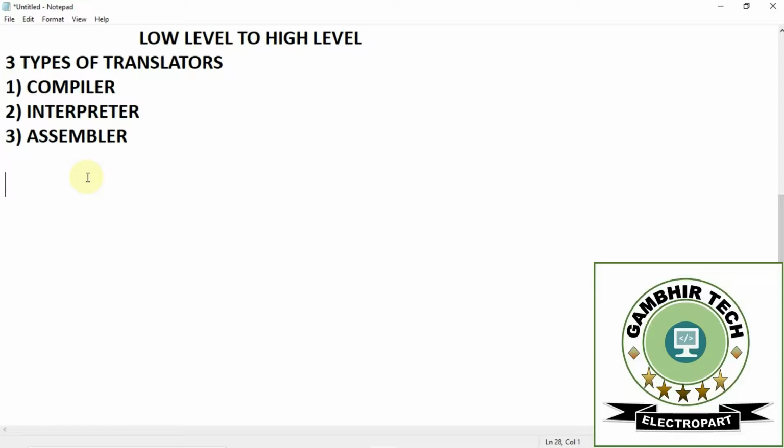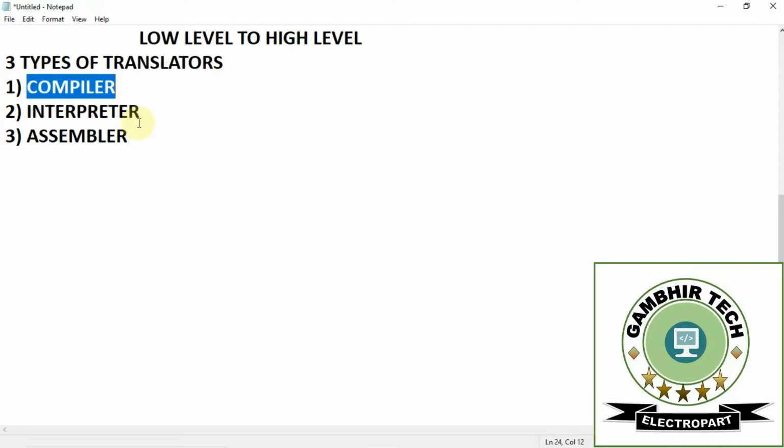So the difference between these two translators is that the compiler reads the whole program at a time, searches for errors and lists them.